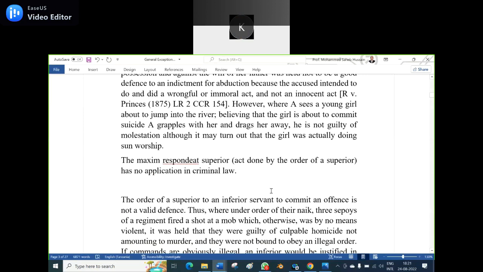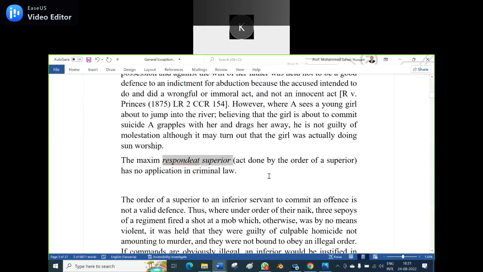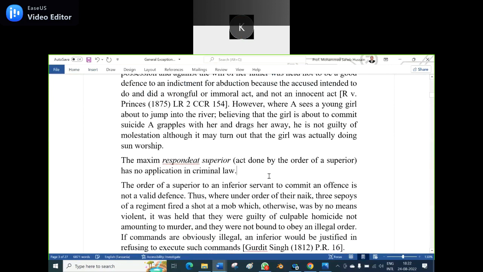The maxim respondeat superior, act done by the order of a superior, has no application in criminal law. So in criminal law, there is a general exception for it.